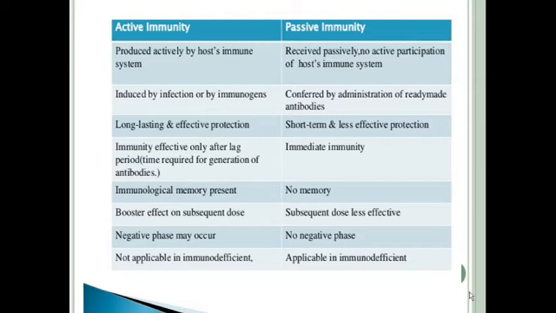Active immunity is produced actively by the host immune system, whereas passive immunity is received passively, with no active participation of the host immune system. Preformed antibody is given to the host. Active immunity is induced by infection or immunogen, that is vaccine, whereas passive immunity is conferred by administration of ready-made antibodies.